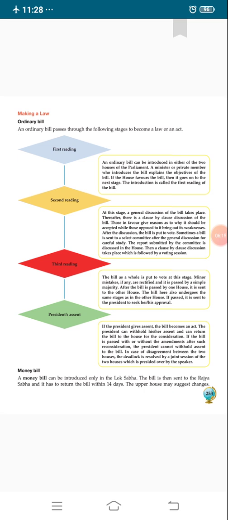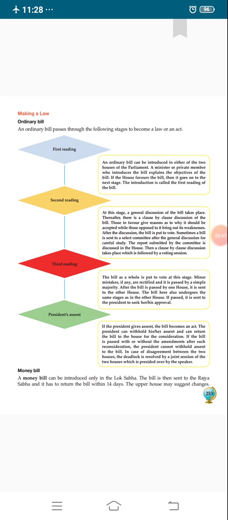First we will discuss the ordinary bill. How does an ordinary bill pass in the parliament? An ordinary bill passes through the following stages to become a law or an act. What are the stages for an ordinary bill? So, first reading.